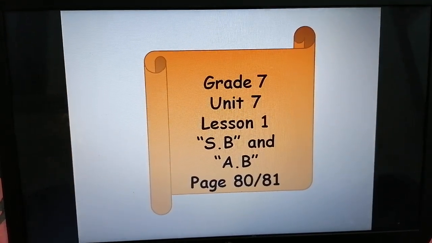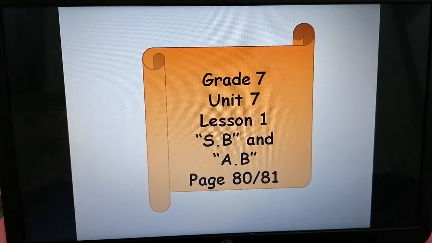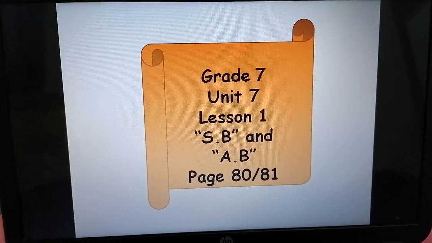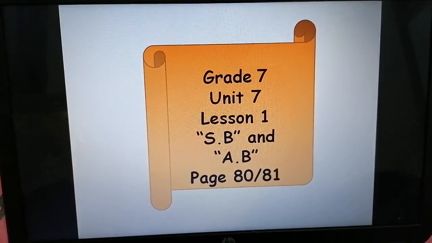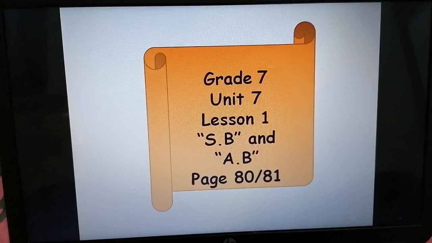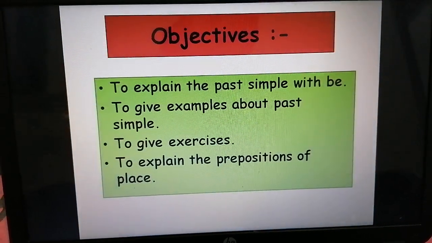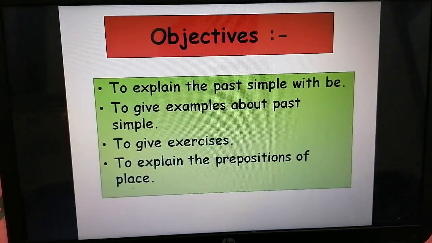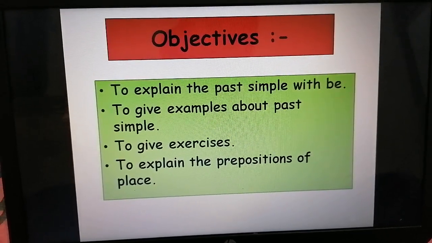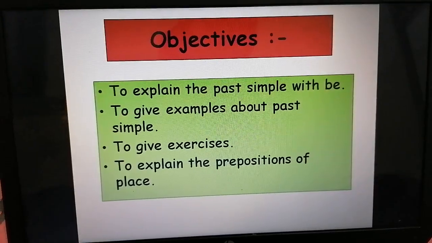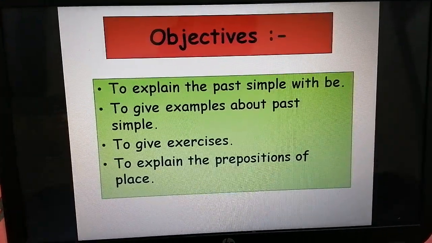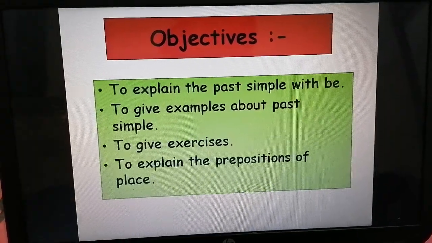Today's lesson is talking about the past simple with verb to be in Unit 7, Lesson 1, Student Book and Activity Book, page 80 and 81. In this slide, I wrote the objectives. The objectives are to explain the past simple with be, to give examples about past simple, to give exercises, and to explain the prepositions of place.